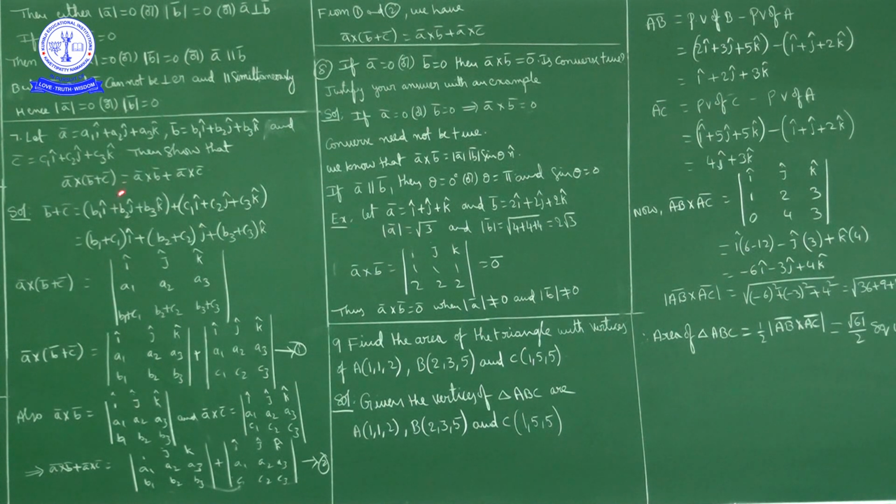Okay. Now b bar plus c bar, first of all, b bar plus c bar is b1 plus c1 i cap plus b2 plus c2 j cap plus b3 plus c3 k cap. Okay. Now a bar cross product with b bar plus c bar.